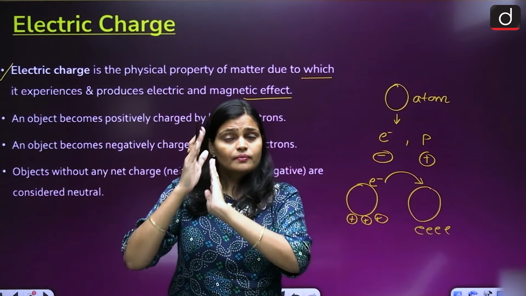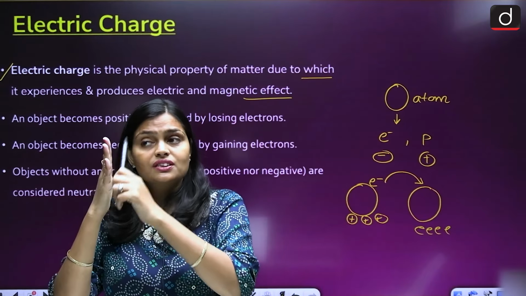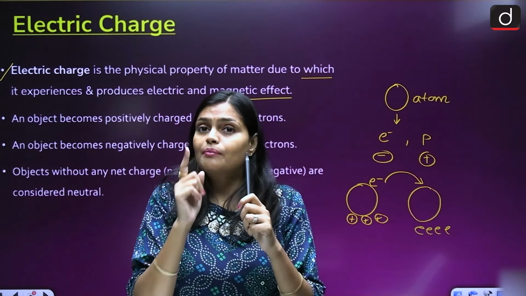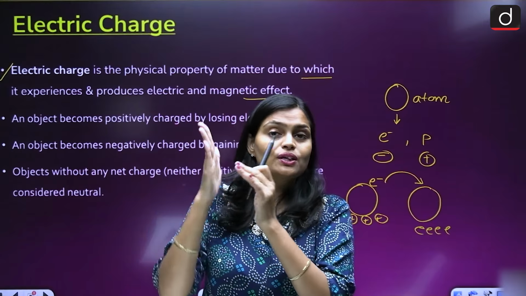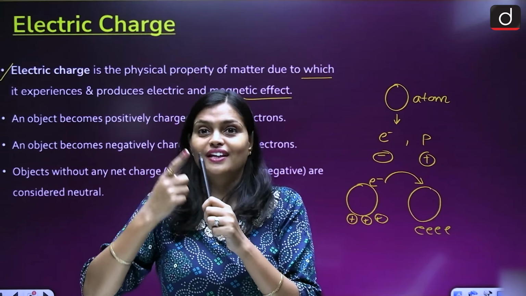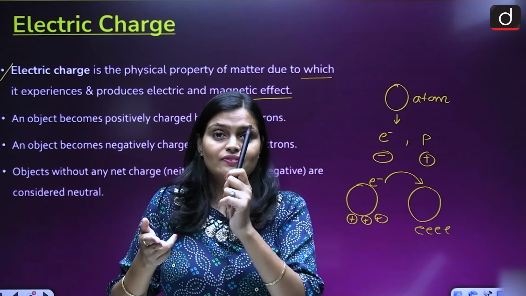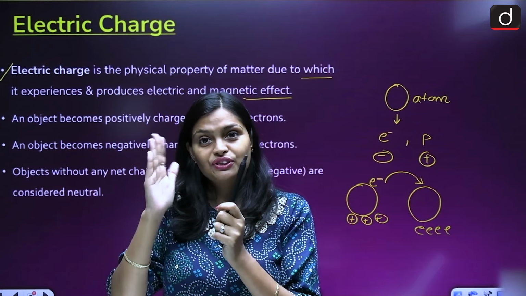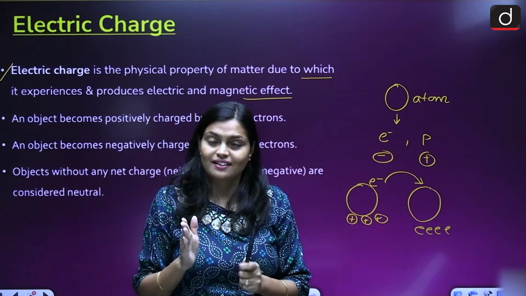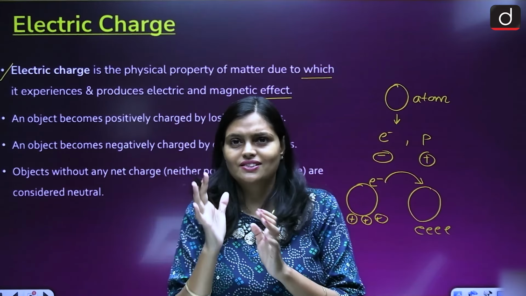Similarly, if I am rubbing this glass rod with silk cloth, the electrons may transfer from silk cloth to the rod. When the electrons transfer from silk to glass rod, silk becomes positively charged and glass rod becomes negatively charged, because the electrons transferred from silk cloth to glass rod. This one is deficient. Now this is called an electrified object, because the charge is transferred here. Understood what charges we are talking about?